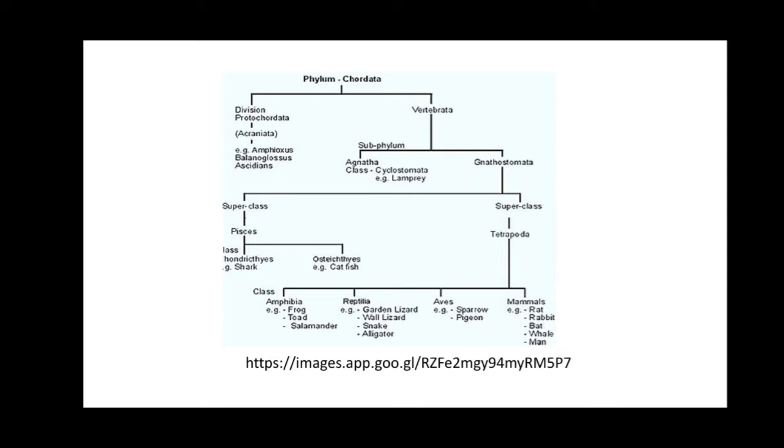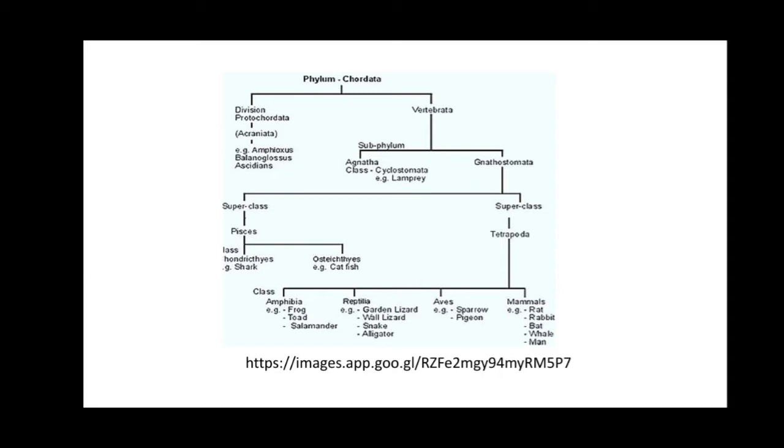Hemichordates are now considered a separate invertebrate phylum. Now, Vertebrata: division Euchordata or Craniata is divided into only one subphylum, that is Vertebrata. Again, Vertebrata is divided into two subphyla, Agnathostoma and Gnathostomata.